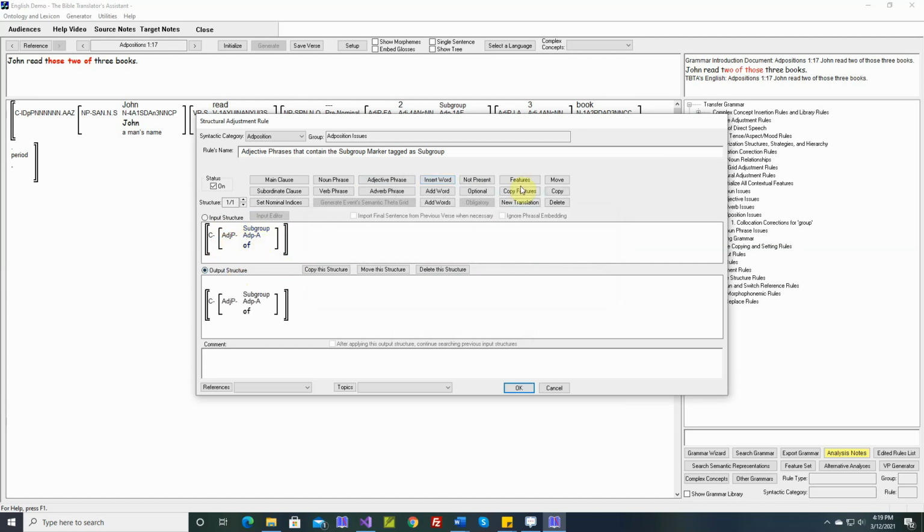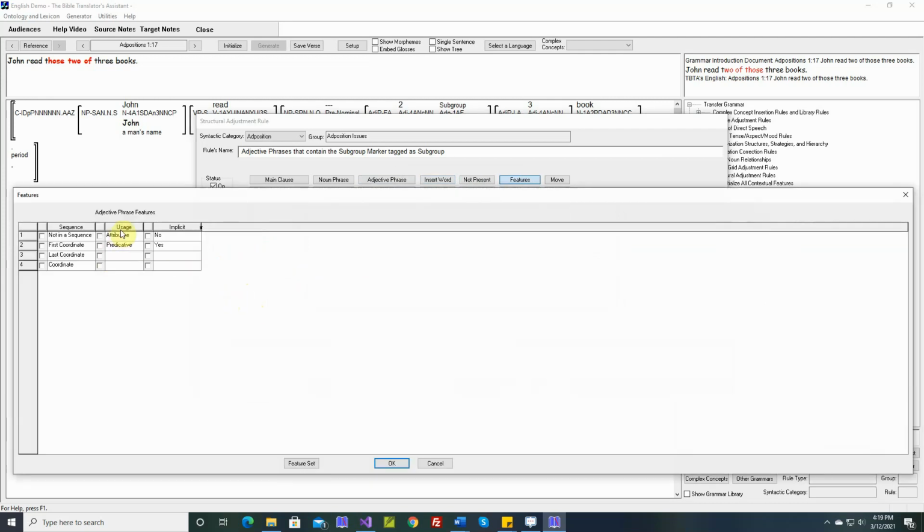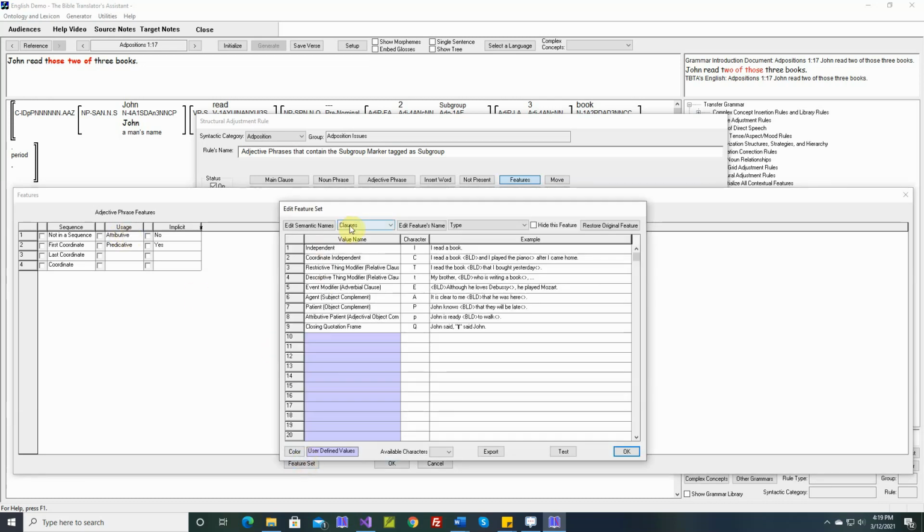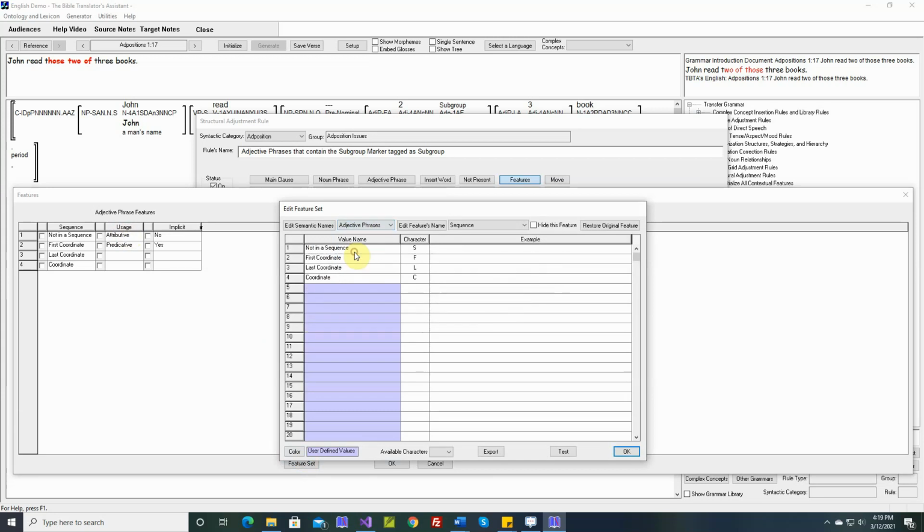And in the output structure, we need to set a feature. This isn't really attributive or predicative. This is a new usage. So let's add a new value to that usage feature. So we'll go to adjective phrases, usage. We'll call this subgroup.